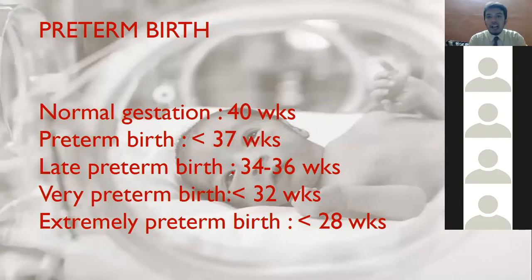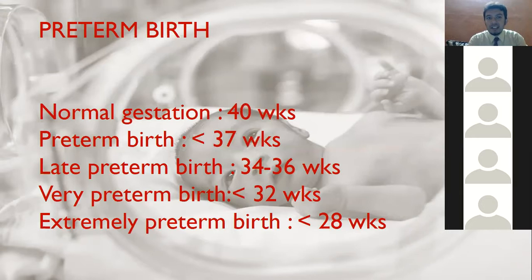Then you have preterm birth. Preterm birth is classified into normal gestation, preterm birth, late preterm birth, very preterm birth, and extremely preterm birth. We consider normal gestation to be 40 weeks. Preterm birth is less than 37 weeks. Late preterm is 34 to 36 weeks. Very preterm is less than 32 weeks. And extremely preterm is less than 28 weeks. This is how we subclassify preterm birth.